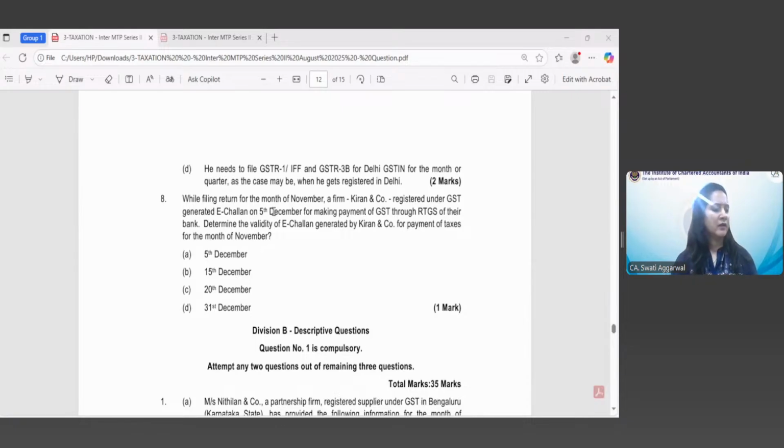See, the correct answer in this case is yes, given by many of you. Let's see the answer given by Khushi Gupta. She has given 20th December. Good, Khushi. Your answer is correct.